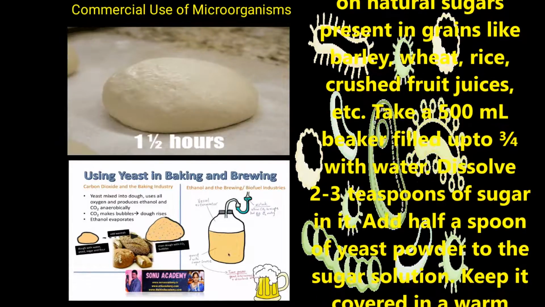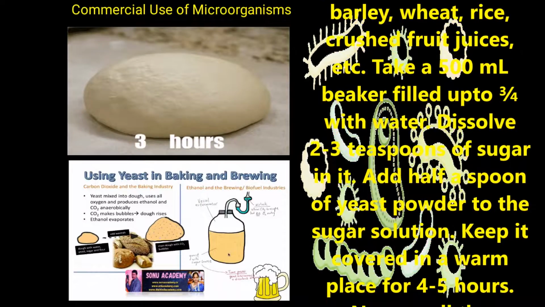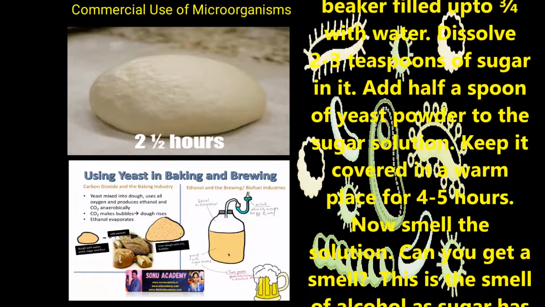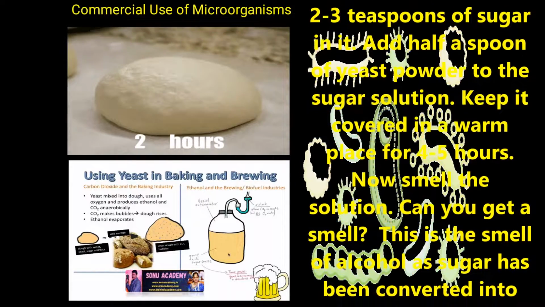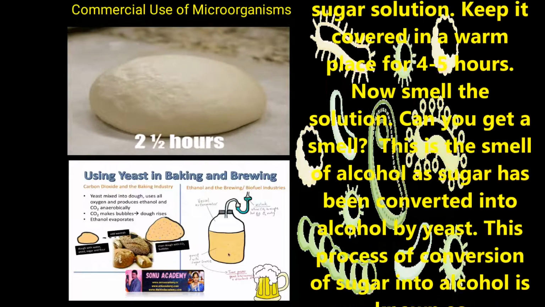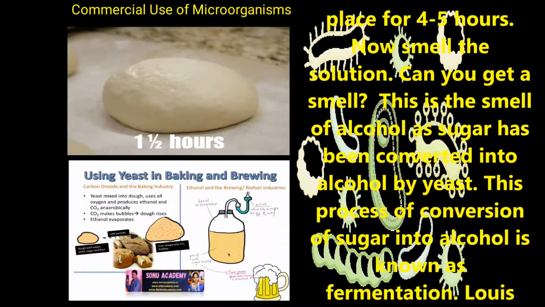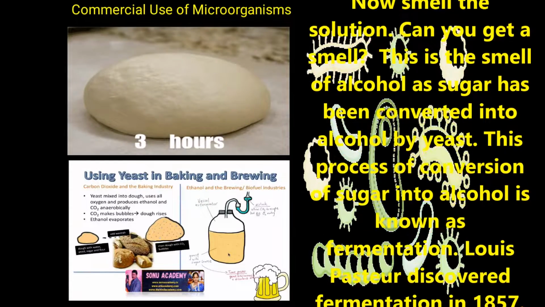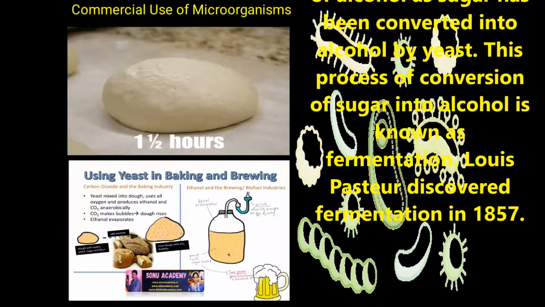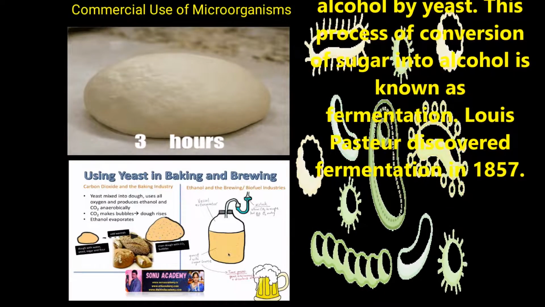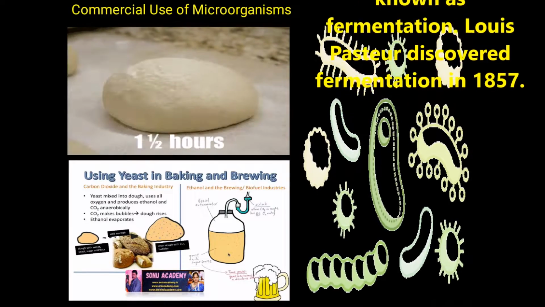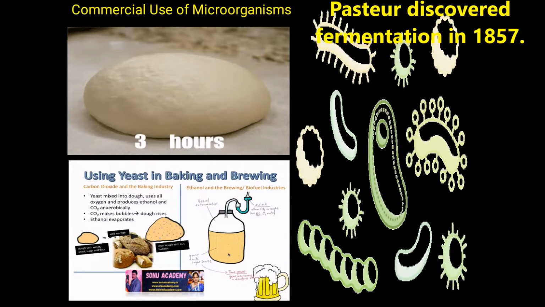Take a 500 ml beaker, children, filled up with 3 by 4th of water, dissolve 2-3 spoons of sugar in it and add a half spoon of yeast powder to the sugar solution. Keep it covered in a warm place for 4 to 5 hours. Now smell the solution. You can get a smell. This is the smell of alcohol, as sugar has been converted into alcohol by yeast. This process of conversion of sugar into alcohol is known as fermentation, and Louis Pasteur discovered fermentation in 1857.